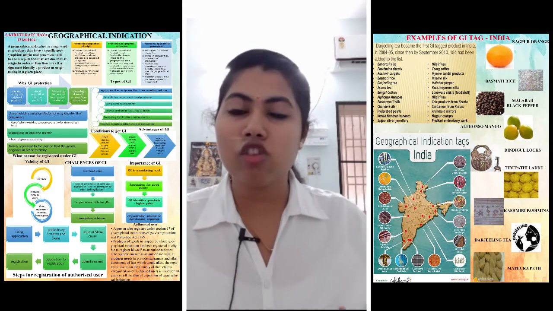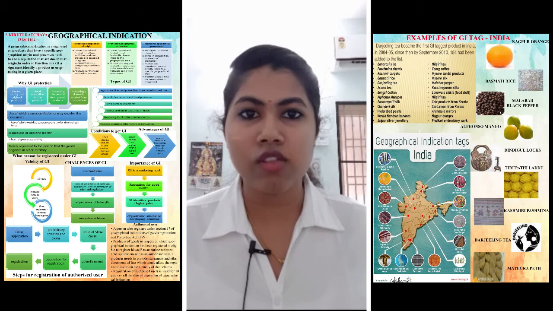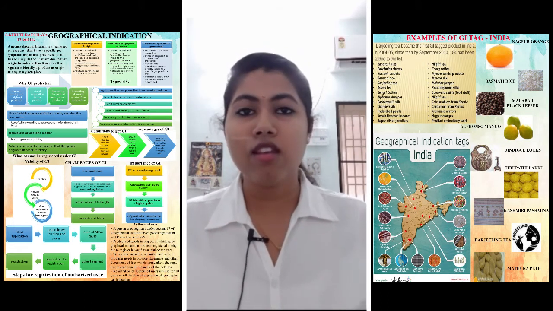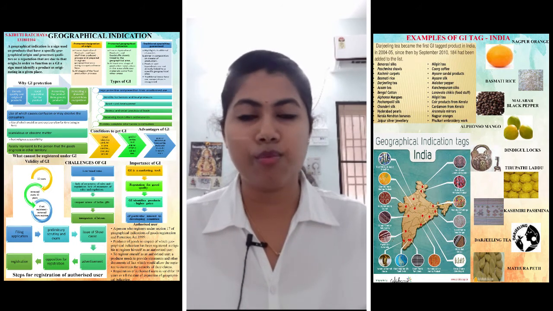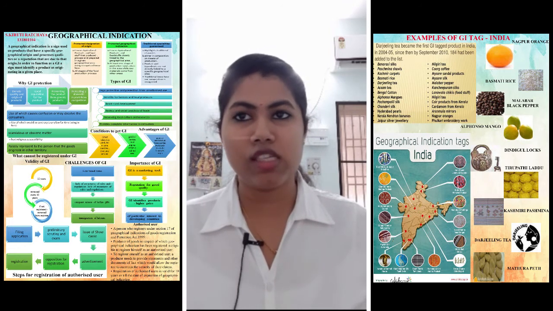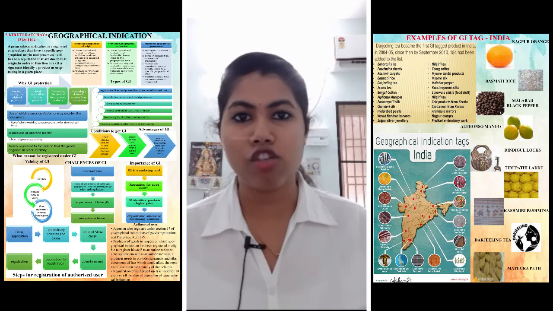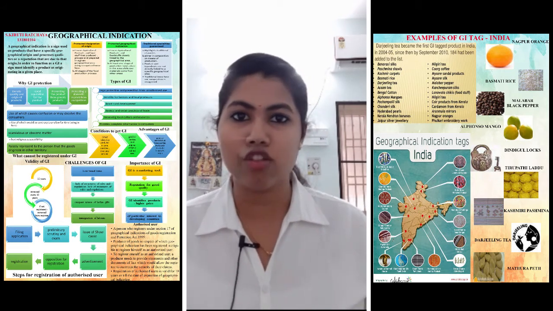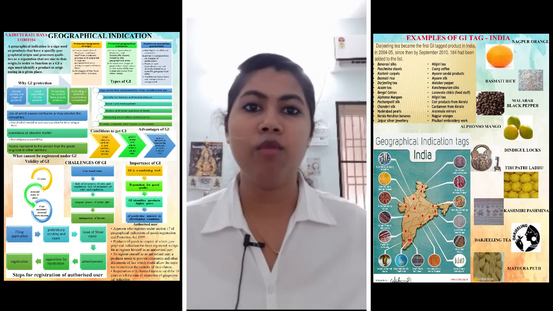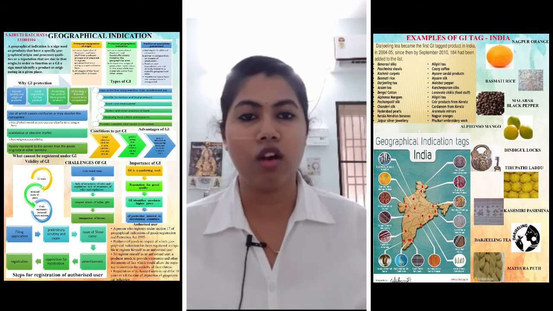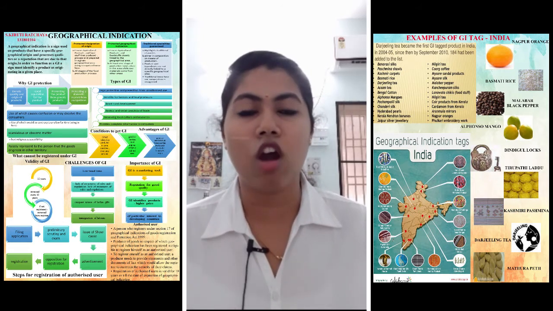When we come to the protected geographical indication, it covers agricultural products and foodstuffs closely linked to the geographical area. Here, all the processes of manufacturing are not done at the same origin. For example, the raw materials may be collected from different places and then assembled into one particular origin, and that origin can be taken as a geographical indication. For example, the Coimbatore wet grinder, where the grinder parts may be from different locations, but they are assembled at Coimbatore and sold as Coimbatore wet grinder. It has got the GI tag.